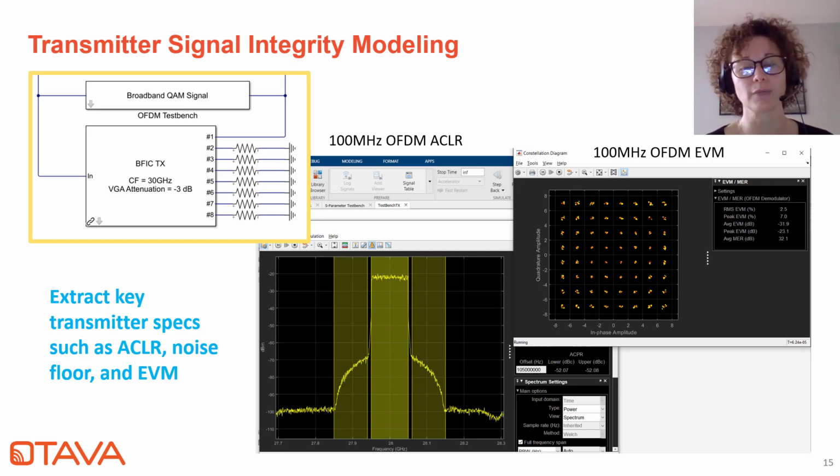The default waveform used here is a 100 megahertz OFDM signal with random bit stream. And users may change the input drive level to the BFIC, the output power. They could potentially also change the waveform itself. The test bench is structured that way. And I also want to point out that you don't have to worry about the instantaneous phase through each of these channels. So no matter what the phase setting is through the BFIC, the demodulator embedded in these OFDM test benches will take care of the phase and frequency recovery.